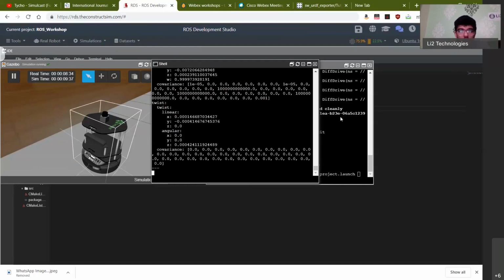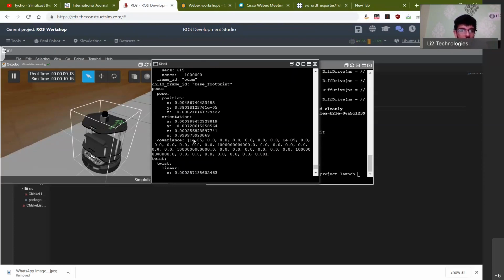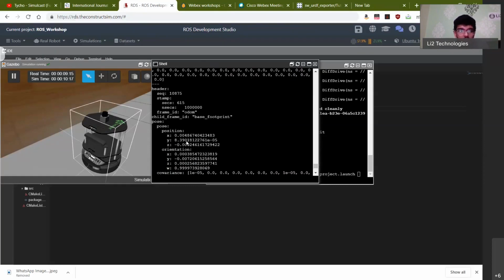So yesterday, if you remember, I told you that the messages can be customized, right? So data structures, if you look at it in typical programming languages, yesterday what we did was for the subscriber and the publisher, we used a message type string, but this is its own message type. It's called geometry_msgs/Twist. So that'll give you the construction of that particular message. And if you want to read into this topic, you will have to ensure that you have a Python script or a C++ script which can go into each of the components of this particular data. So this becomes very important when you want to extract this data to do some useful computation.